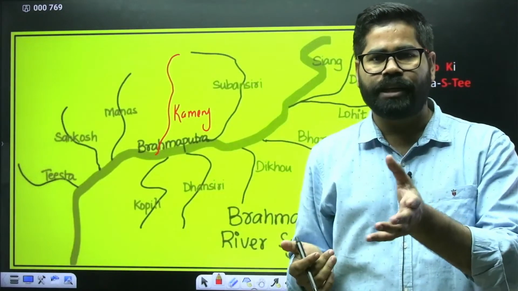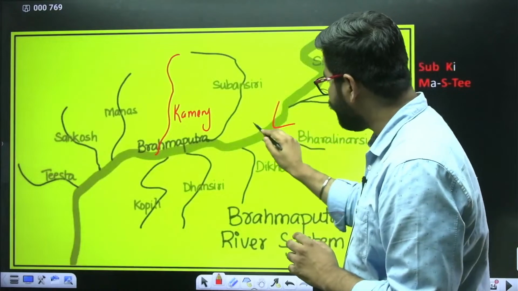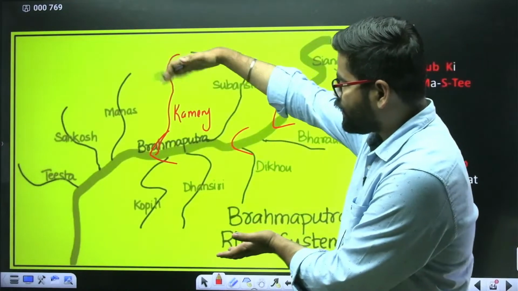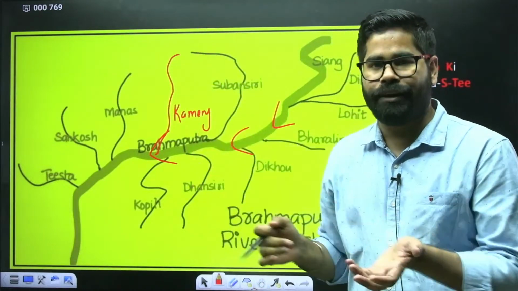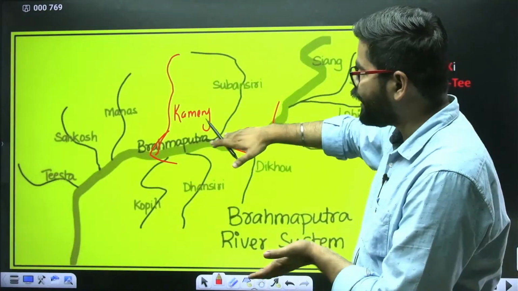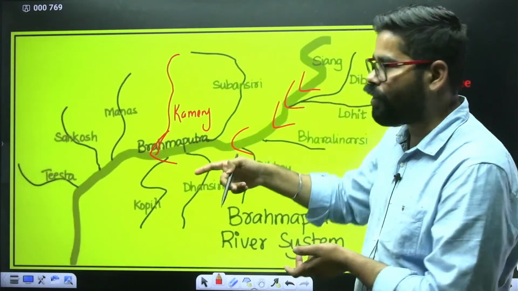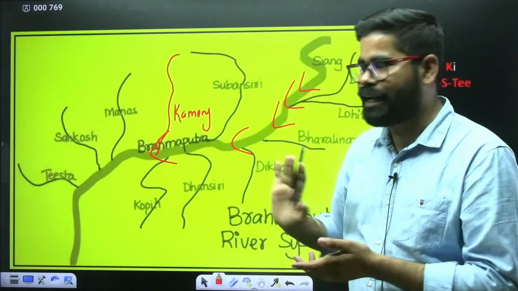First of all, try to understand what is right bank and what is left bank. The river is moving in this manner. So anything on this side is called the right bank. On this side, on the downward side, it is the left bank tributary. Suppose you are standing in this, so the right side is, this is the flow of water. The water flows in this direction. So it is the right bank and it is the left bank.